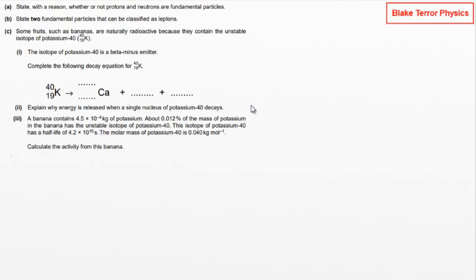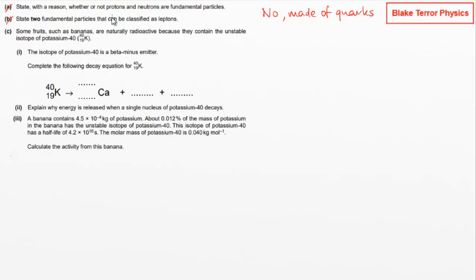State with a reason whether or not protons and neutrons are fundamental particles. So first of all, stating no, they're not, because they're made of quarks. And fundamental particles cannot be made up of other particles. That's why they're fundamental. Right, so that's A.